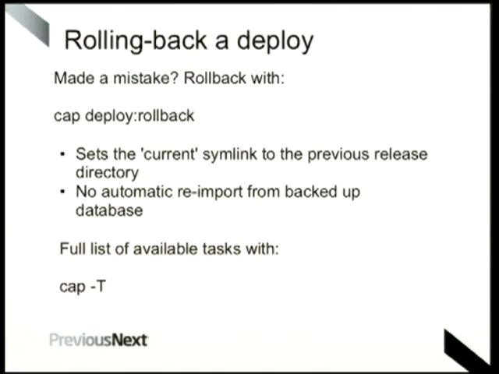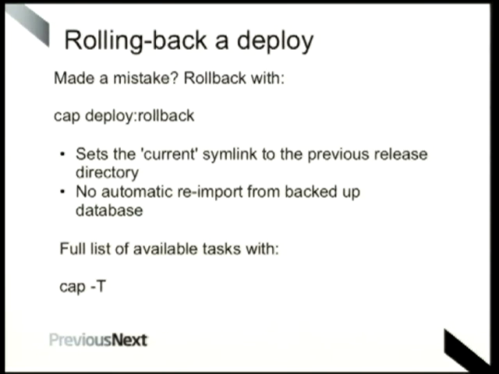The main benefit, I think, is that you can instantaneously roll back to the previous release. With cap deploy rollback, all it does is take that current symlink and point it to the one before, so you're instantly back to the version that you were before. The only caveat is that if you do run migrations on your database, it won't automatically restore from a backup of the database for you.